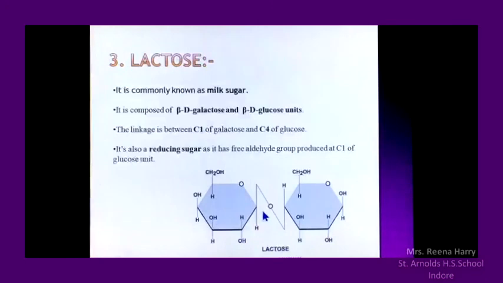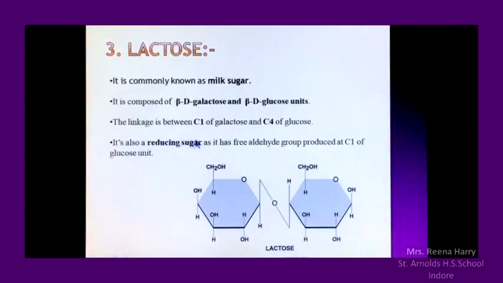Coming to the next disaccharide, that is lactose. Lactose is commonly known as milk sugar, as it is present in milk, right? It is composed of two units, beta D galactose and beta D glucose.